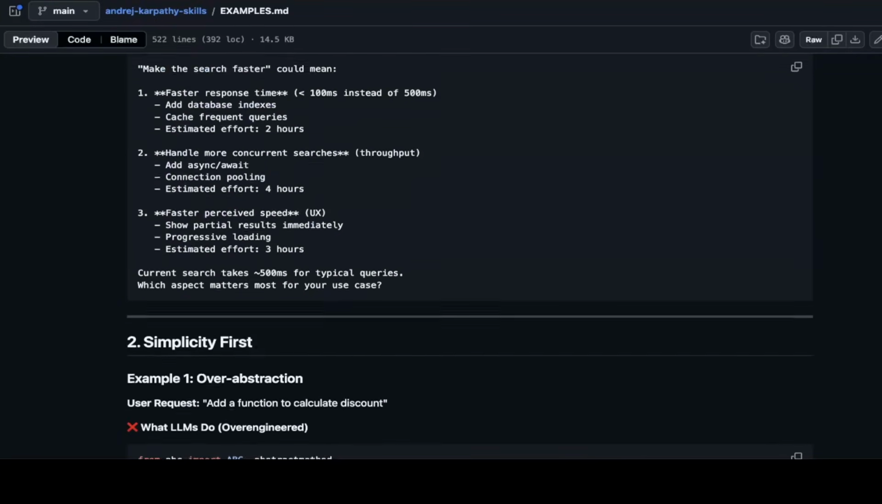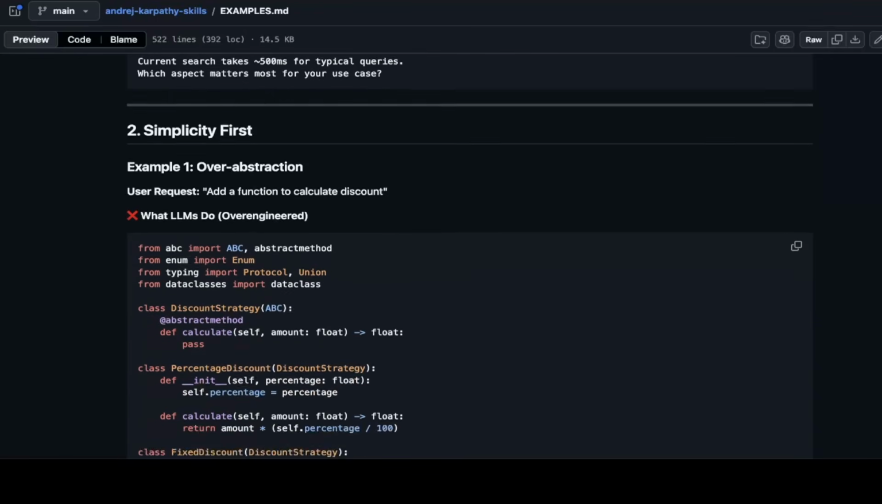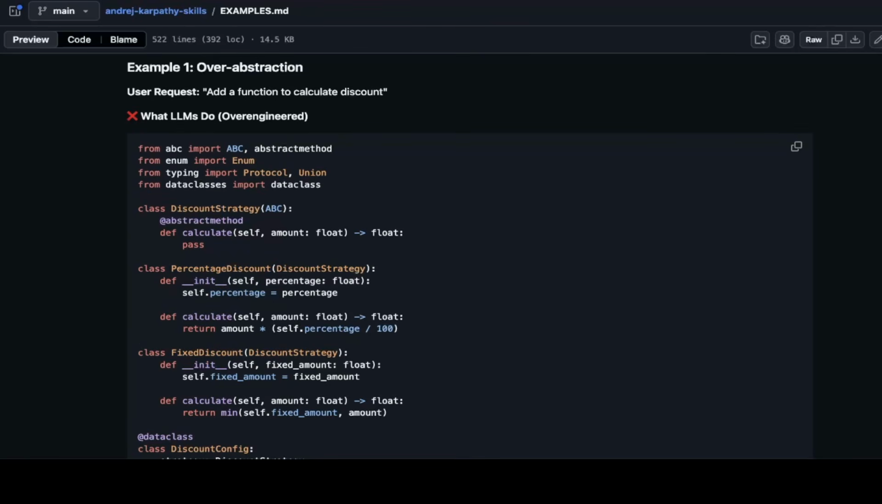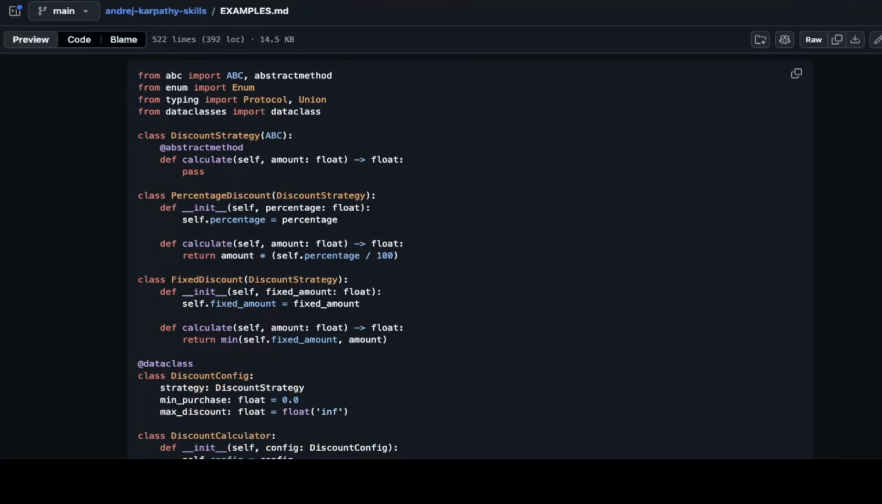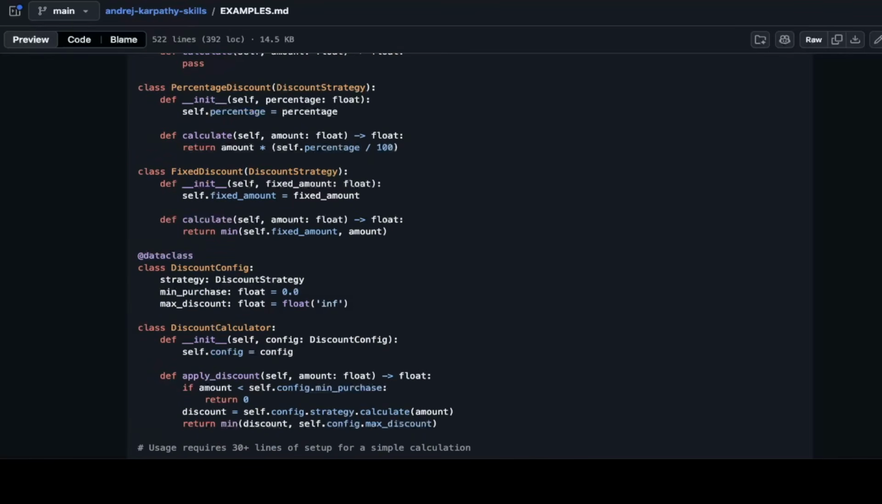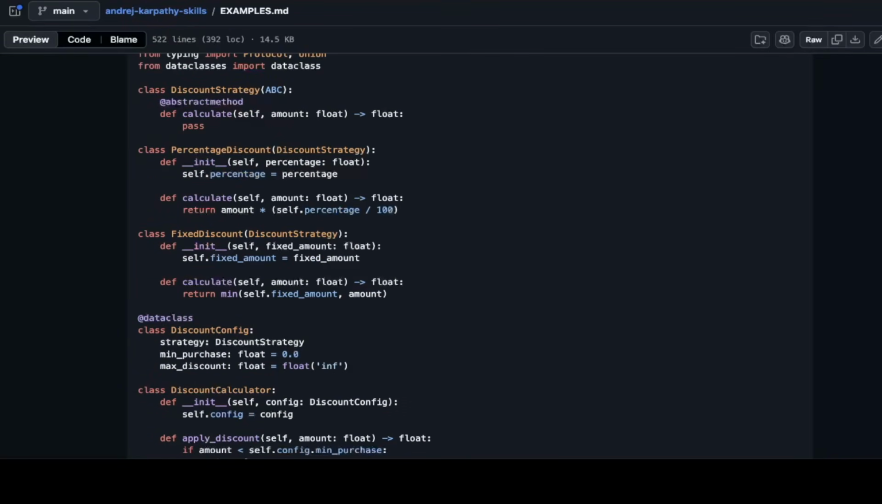The second point is simplicity first. The example is make a function to calculate a discount. So this is now the example of over-abstraction, over-engineering. Basically simplicity just means don't over-engineer things. It's very good, especially when it comes to system design. If you want to solve a simple problem, just make it simple. Don't build a bunch of classes where very little of those classes gets used. Just make it simple, right? For example, if you want to fix something and you can fix it in a loop, don't do parallel programming.